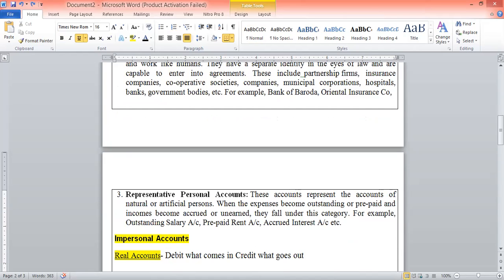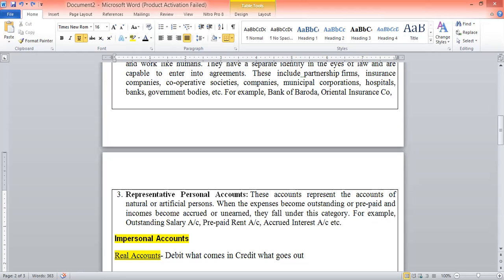For example, all the outstanding expenses, all the prepaid expenses, all the accrued interest will come under the representative personal account. Guys, why? Outstanding expenses are the expenses that relate to the current year which have not been paid till the year end.